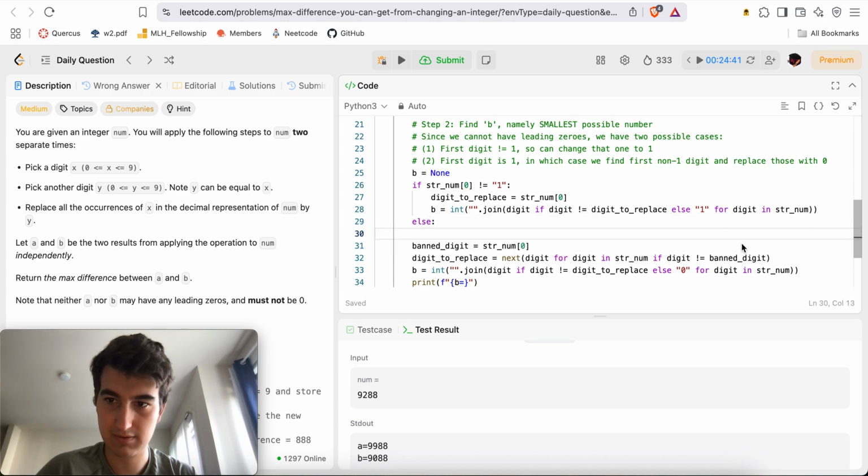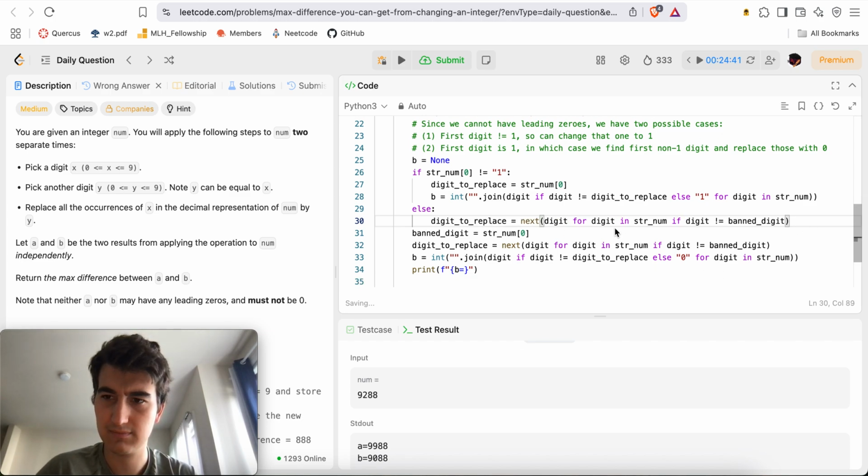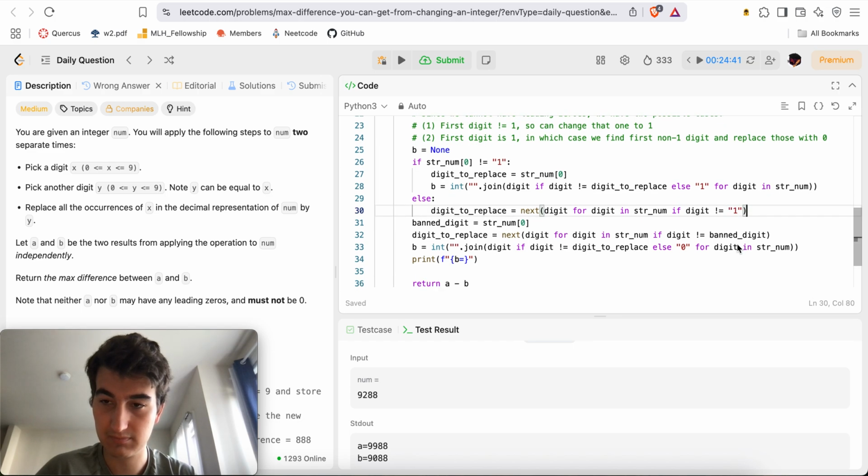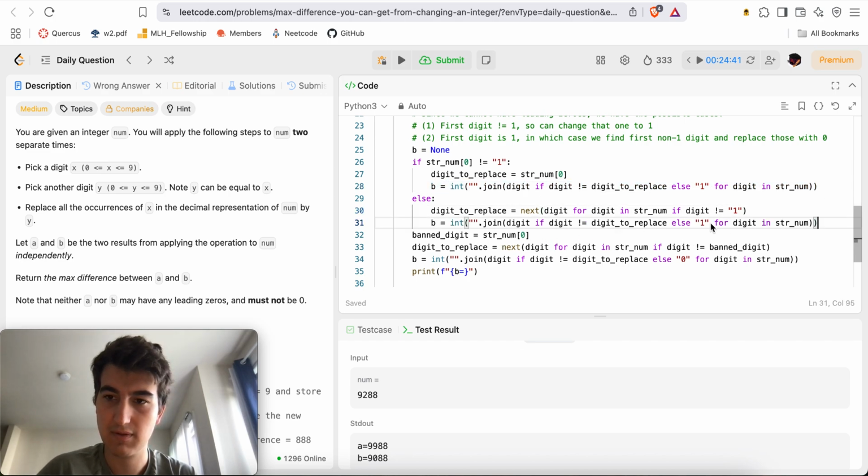Else, digit to replace is equal to next, doesn't equal 1. And here we'll replace those with zeros.